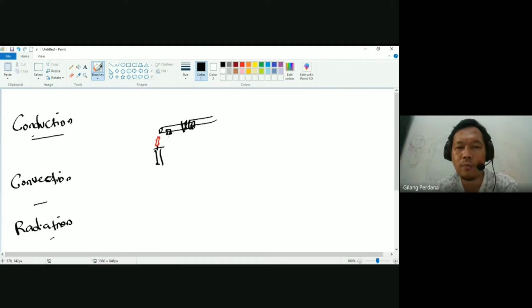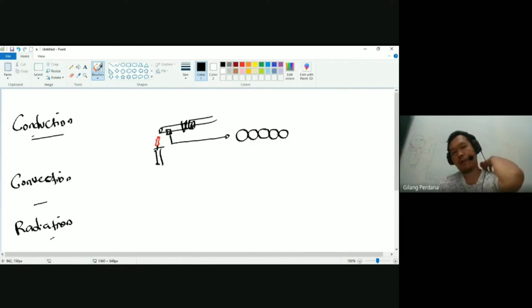If I zoom in on a small part of this metal rod, you'll see its particles. Remember that a metal rod is solid, and a solid has fixed particles. The particles have a fixed position. Do they move? No, but they vibrate. The solid particles vibrate.